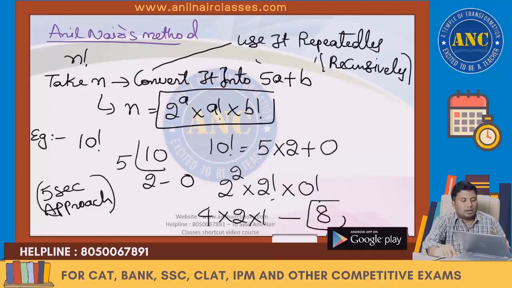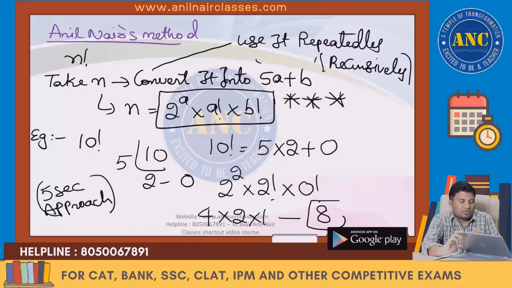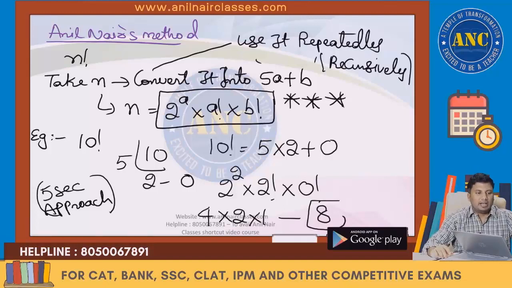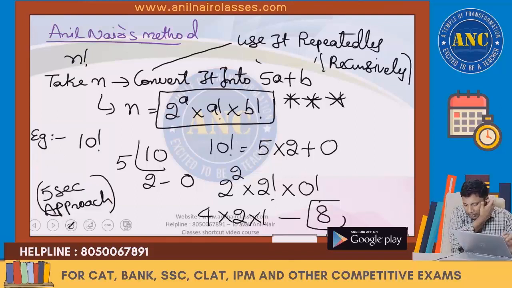Please write down the approach as 5a plus b. 2 power a into a factorial into b factorial. Let me take some previous year examination questions also, so that it will be clear to you. Idea clear? Take n, convert it into 5a plus b form.